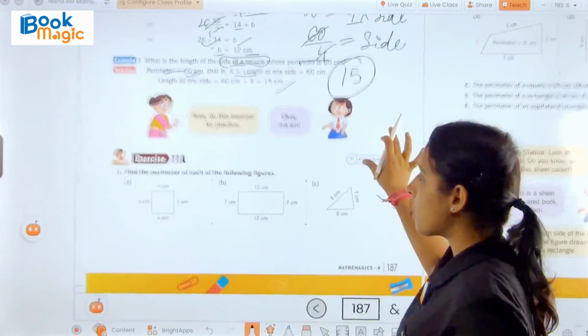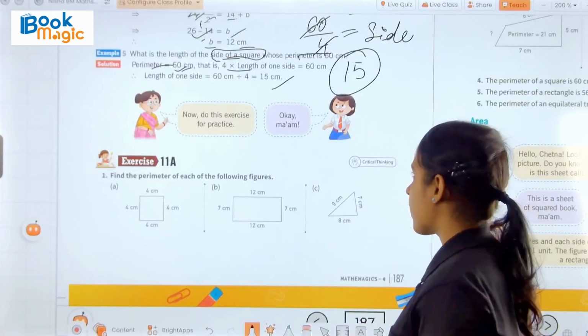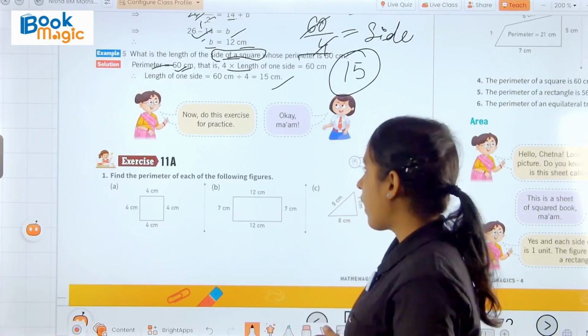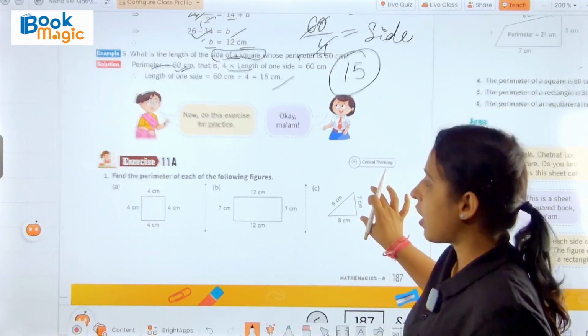Okay, now the teacher asked the students to do this exercise for practice, and then Gitika replied, okay ma'am.